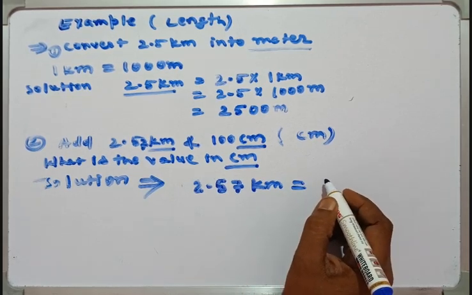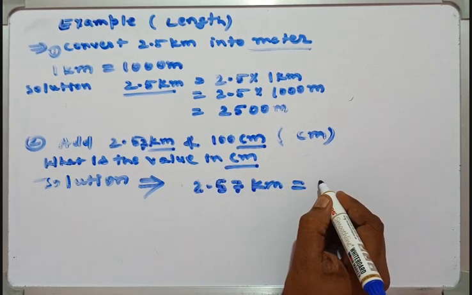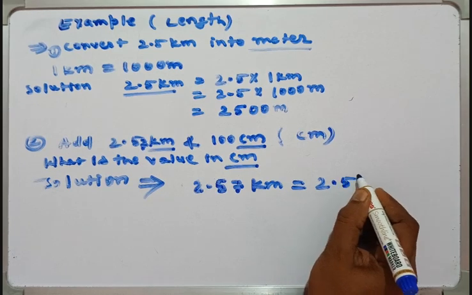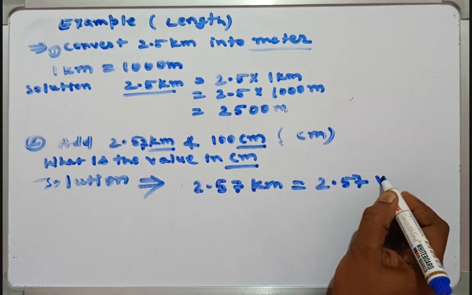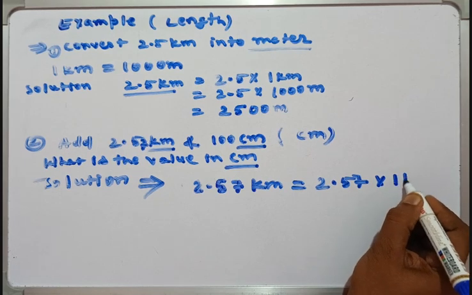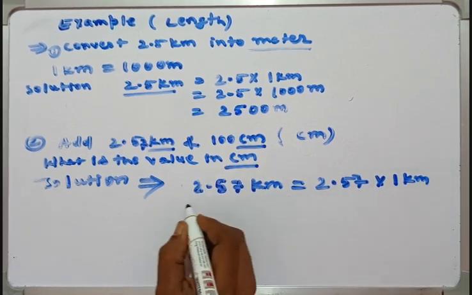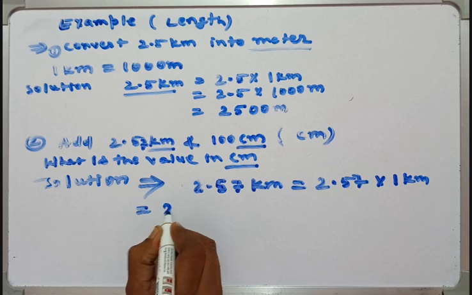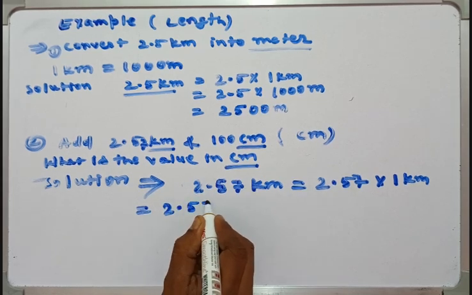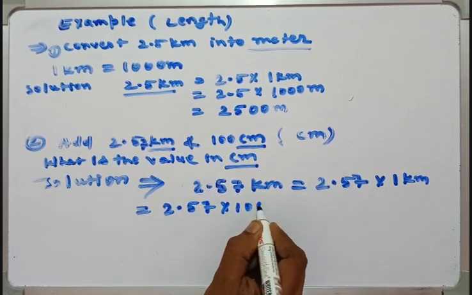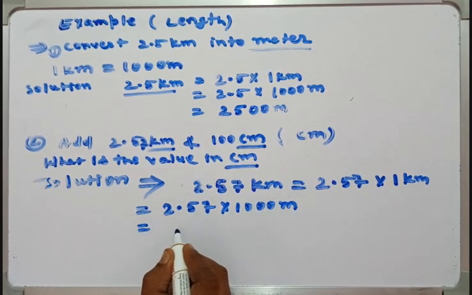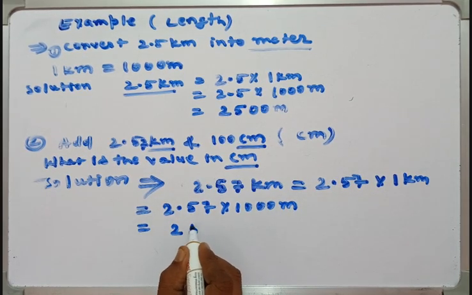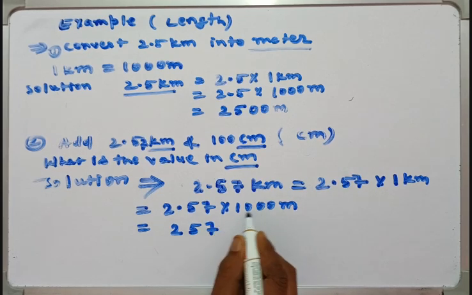Okay, so you guys know 2.57 into 1 kilometer. So we write again 2.57 into 1000 meter. Okay, so this is equal to 257,000.